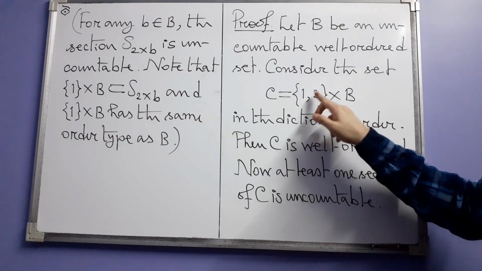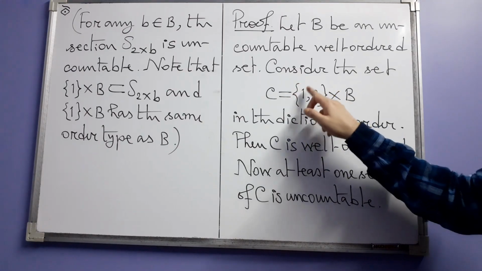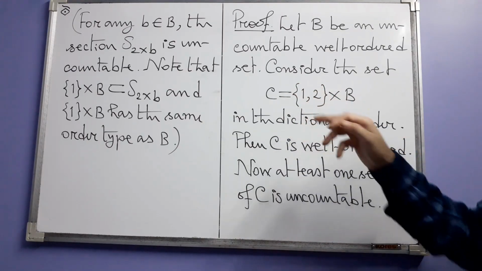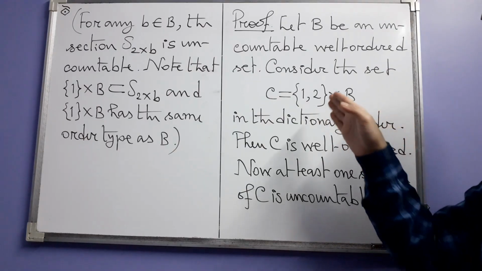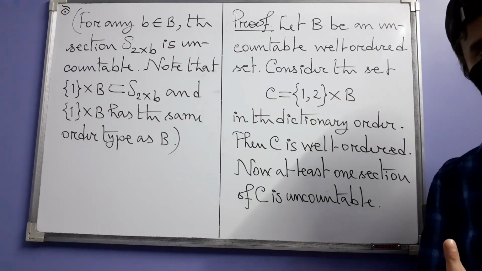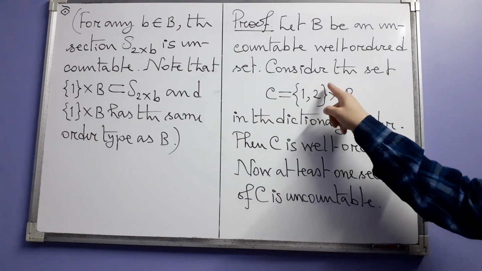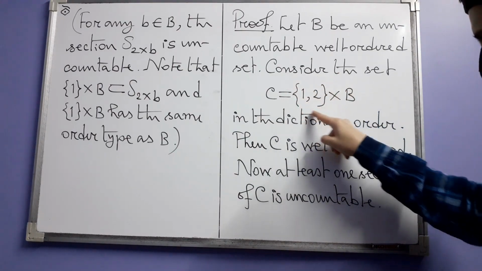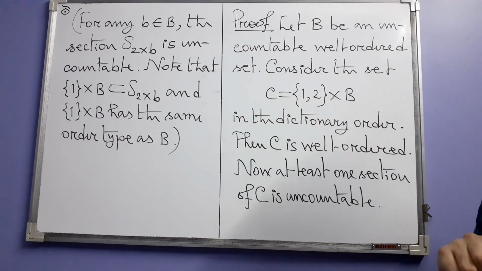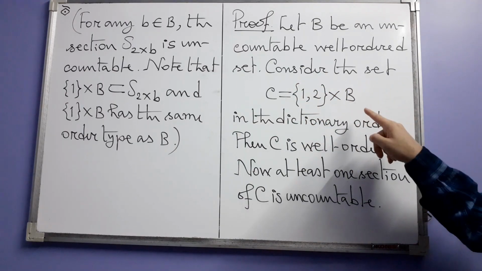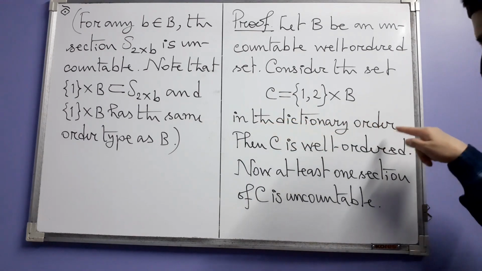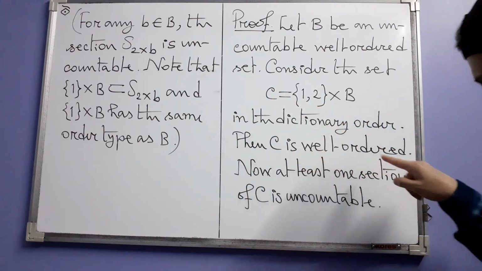The simple order that you have in this case on this two element set is just that order which makes 1 less than 2, the usual order. Now, under the usual order, this is well ordered, right? Because it's a finite set and B is already well ordered. So, in the dictionary order, C itself will be well ordered.